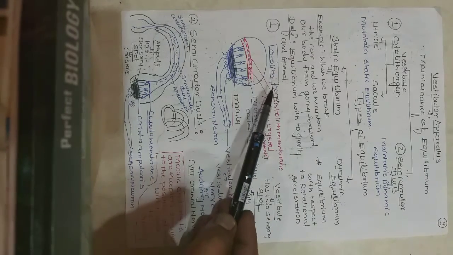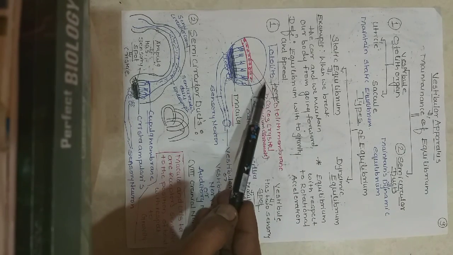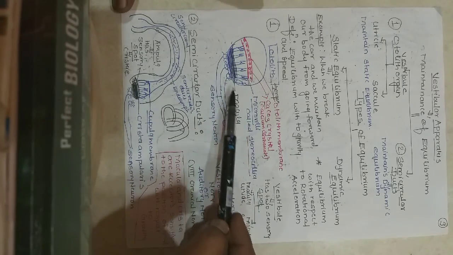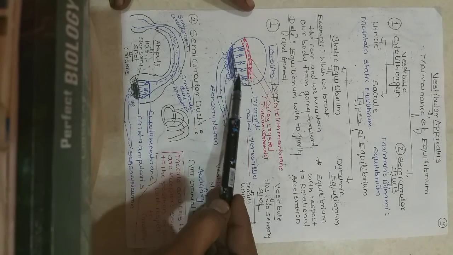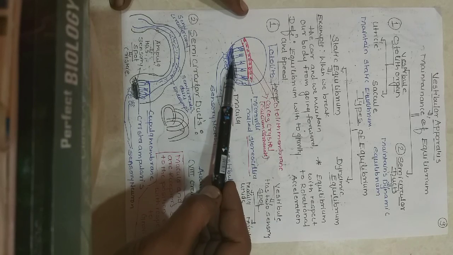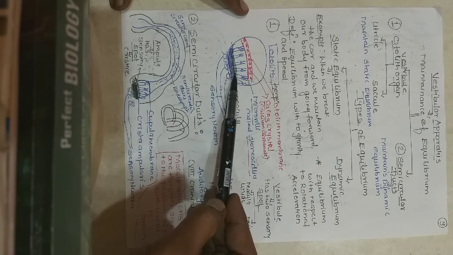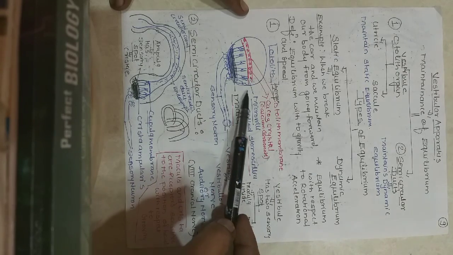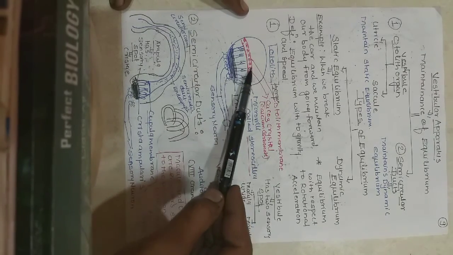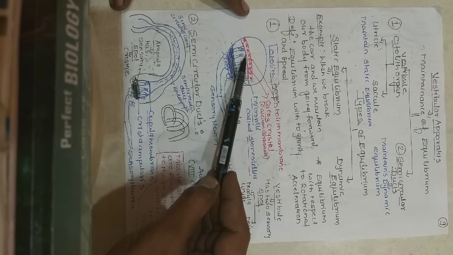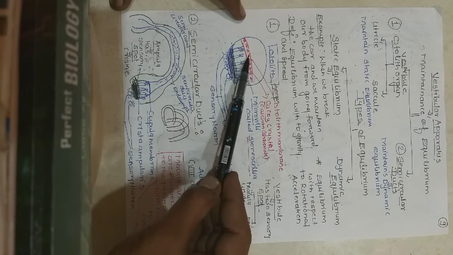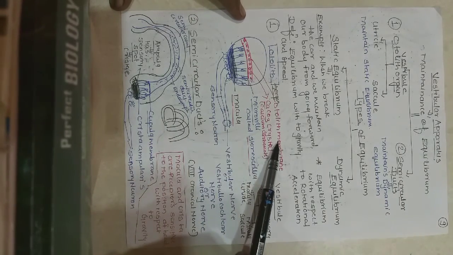So the otolith organ, that is the vestibule I have drawn here, has a macula present in it, and on this macula there are microvilli, and there is a covering, known as the otolith membrane.